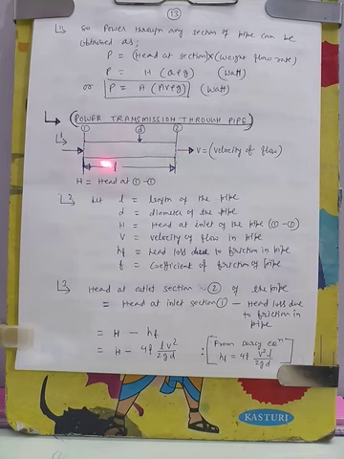So for finding out frictional loss, we can use the help of Darcy equation. So let us see. Let's suppose L is equal to length of the pipe and D is equal to diameter of the pipe and H is equal to head at inlet of the pipe, capital H, and V is equal to velocity of flow in pipe. HF is equal to head loss due to friction in pipe.